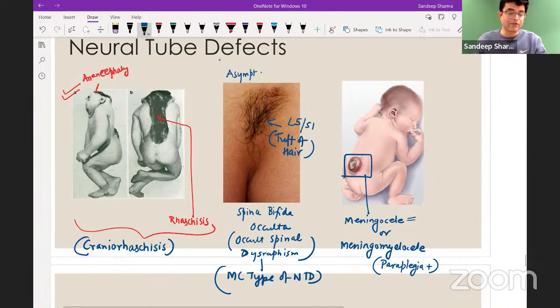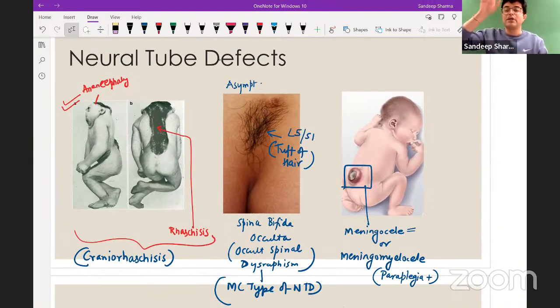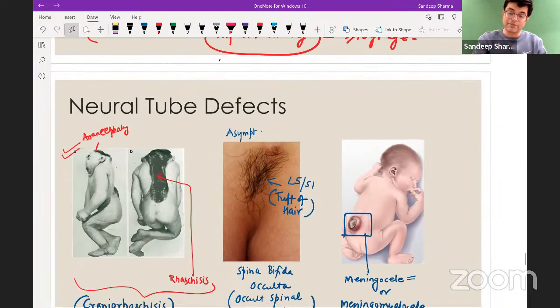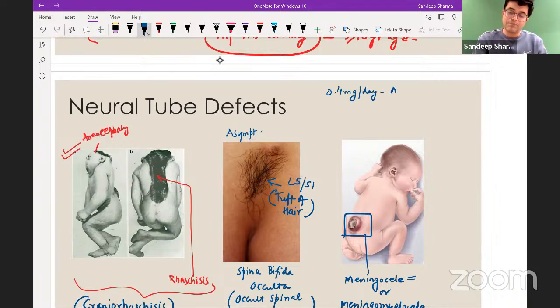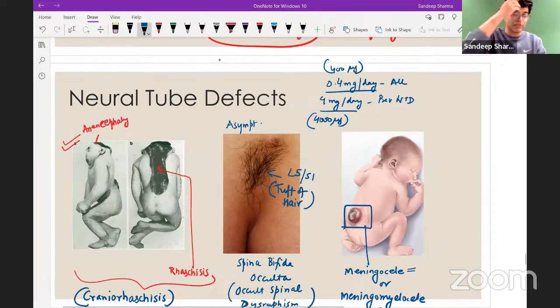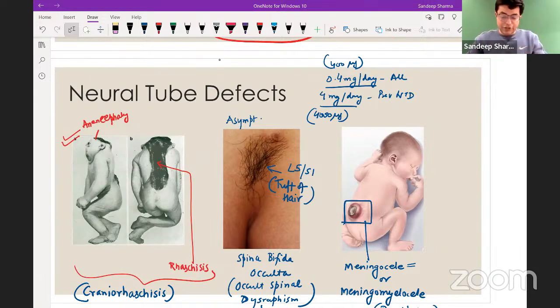So these are the types of neural tube defect. Neural tube defect, remember, prevention is better than cure. Maternal folate supplementation is always needed. And what is the dose of folate supplementation? Folic acid supplementation is 0.4 mg per day in all pregnant females, and it is 4 mg per day in case of a baby with previous neural tube defect, right? 0.4 mg per day will be 400 microgram, and 4 mg per day will be 4,000 microgram. So sometimes they can put the option in microgram as well, right? So neural tube defect is done.